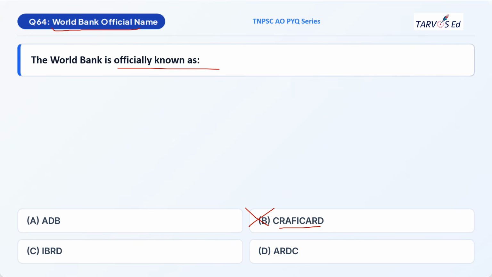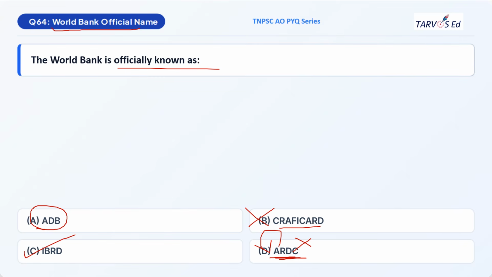So try eliminating, as I said many a time. ADB, Asian Development Bank: the name itself means it is a bank focusing on the Asia and Pacific region. They focus on funding and developing the Asia and Pacific region. ARDC, we have seen already, Agricultural Refinance Development Corporation. It is a corporation that focuses on refinancing agriculture for the development of the agriculture and rural sector. So definitely the World Bank is not linked to ARDC.